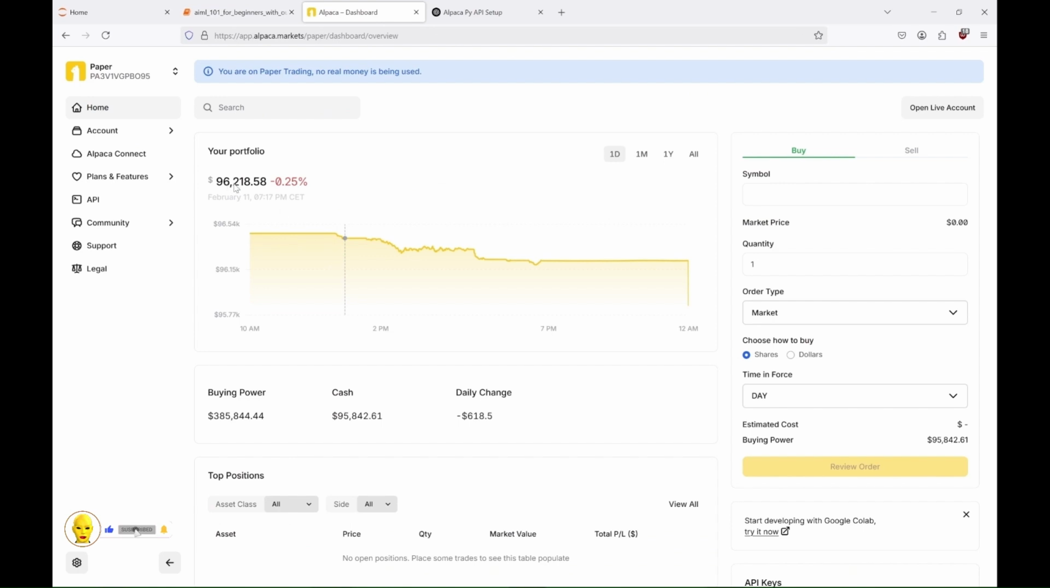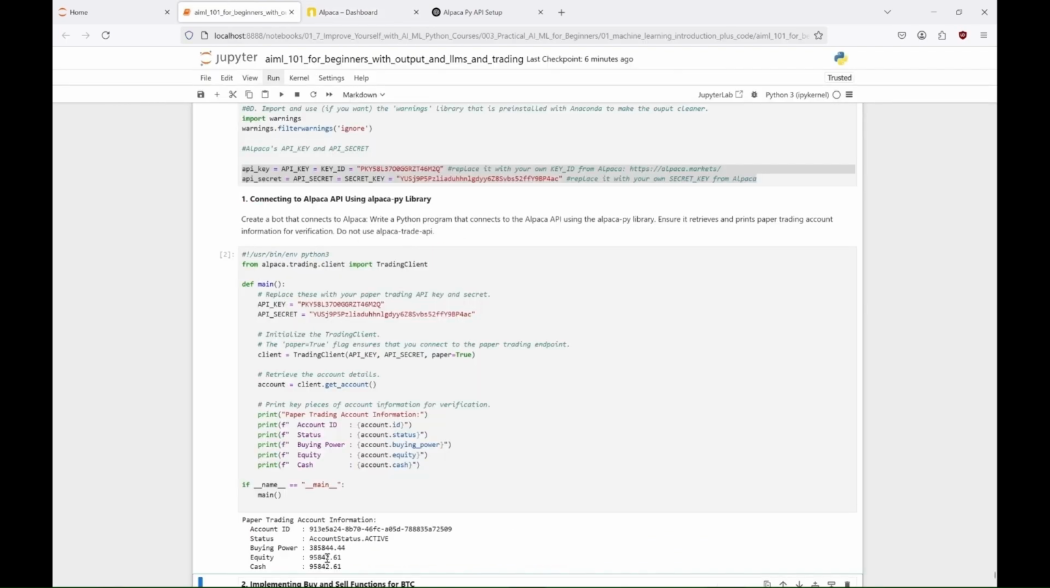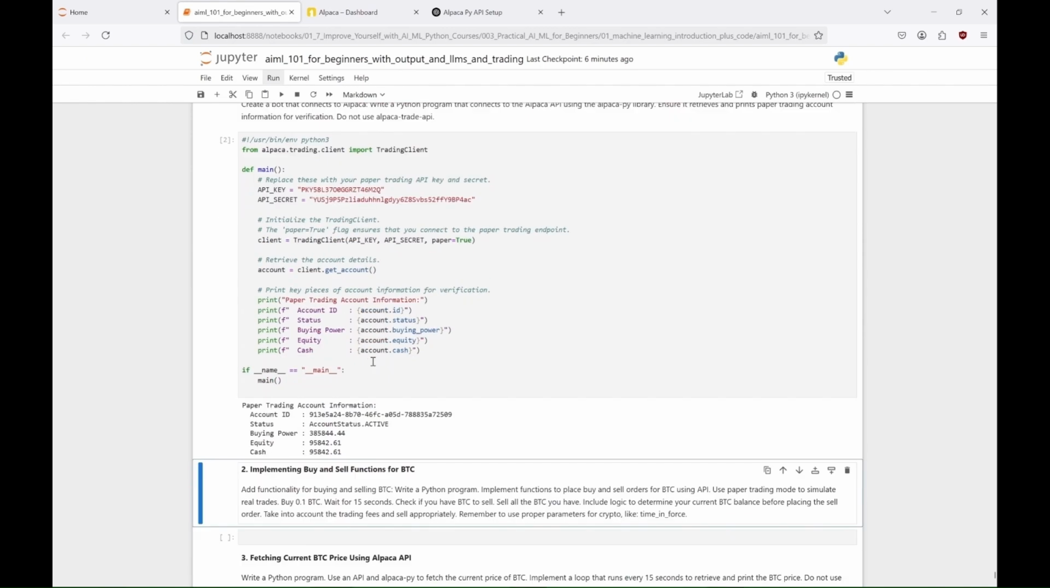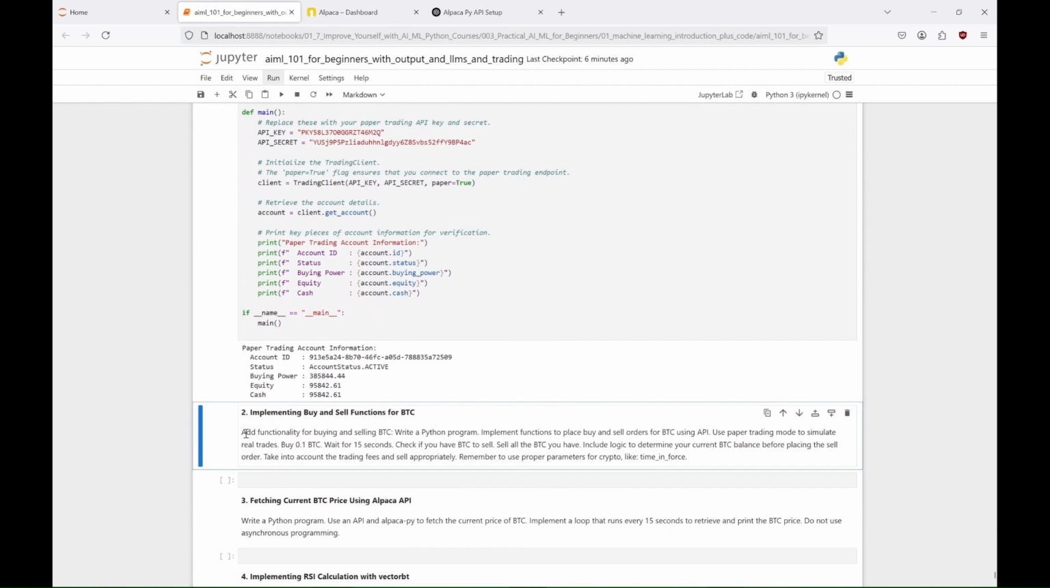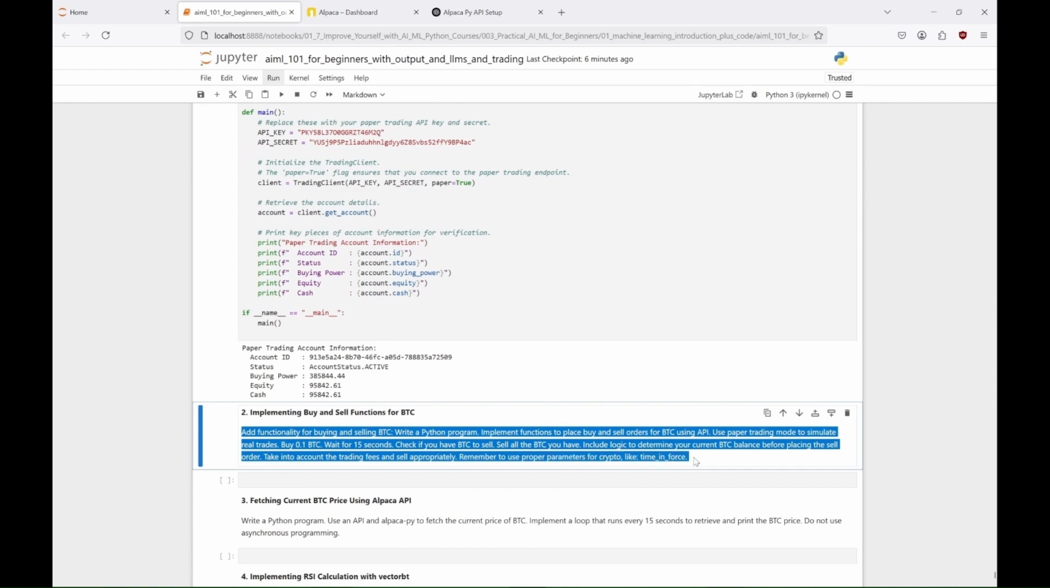We were able to check how much cash and equity we have in our paper trading account. That's cool. So it looks like we have a good starting point for our future trading bot. Let's now ask ChatGPT for the next thing. Add functionality for buying and selling bitcoins.